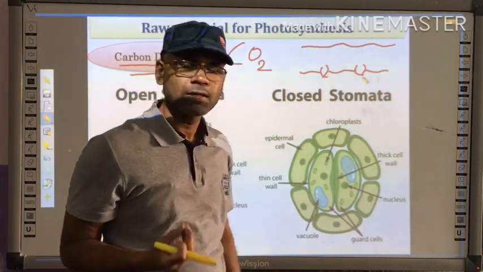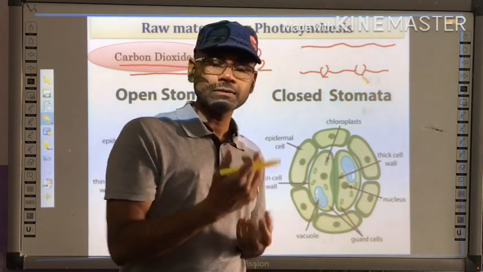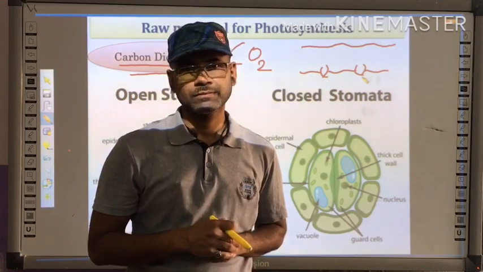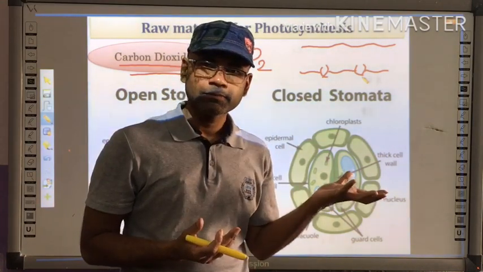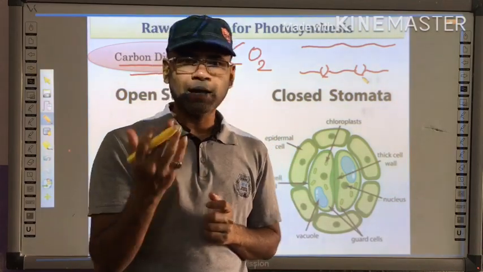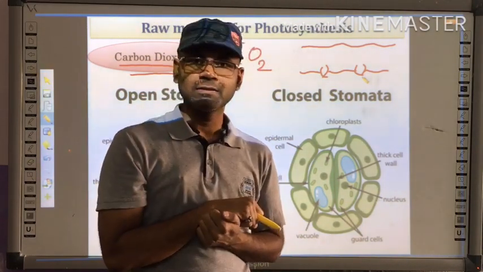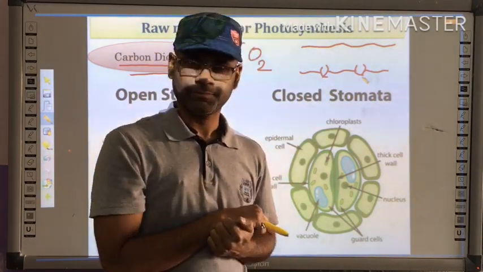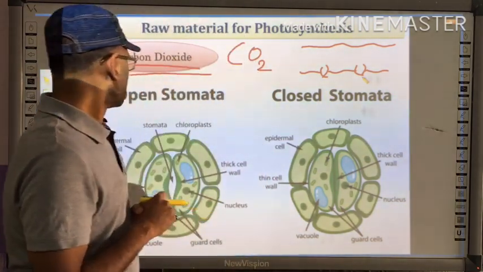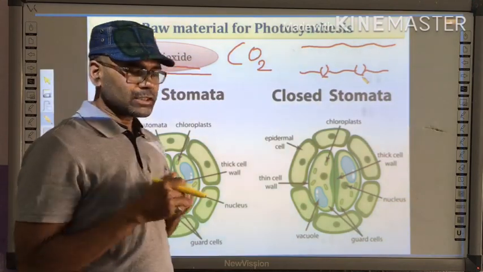Usually, stomata remain open in the day and close at night. So, carbon dioxide is inhaled by the plant in the day.